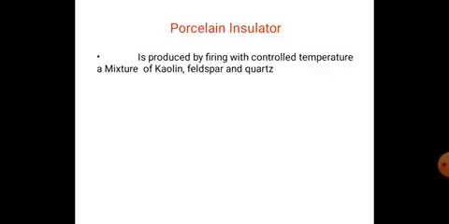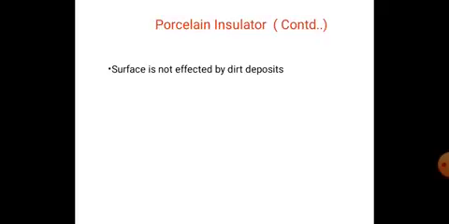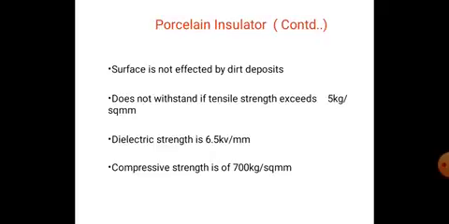What is porcelain material? It is produced by firing at a controlled temperature a mixture of kaolin, feldspar, and quartz. It is mechanically stronger than glass, less trouble from leakage, less susceptible to temperature variations, and its surface is not affected by dust deposits, and it does not withstand if tensile strength exceeds 5 kg per square mm. The dielectric strength of porcelain is 6.5 kV per mm, and the compressive strength of porcelain is 700 kg per square mm.